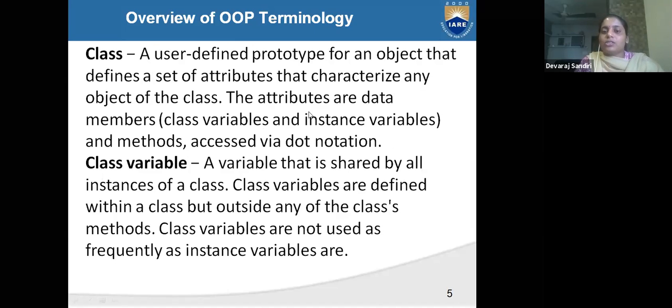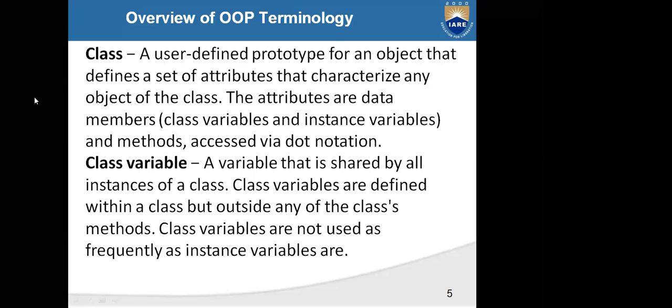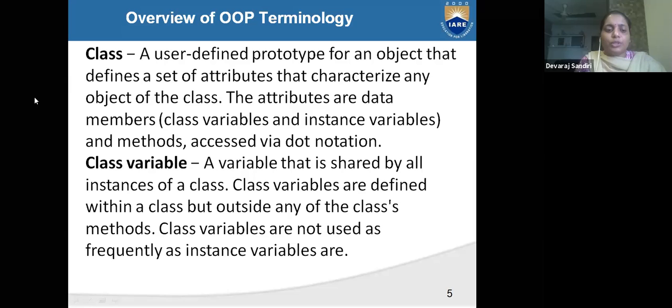See, every class has objects. The attributes are data members, class variables and instance variables, and methods, accessed via dot notation. Dot notation means if you are accessing any object's attribute, we have to give a dot: the object, dot, attribute, like that we use the dot.